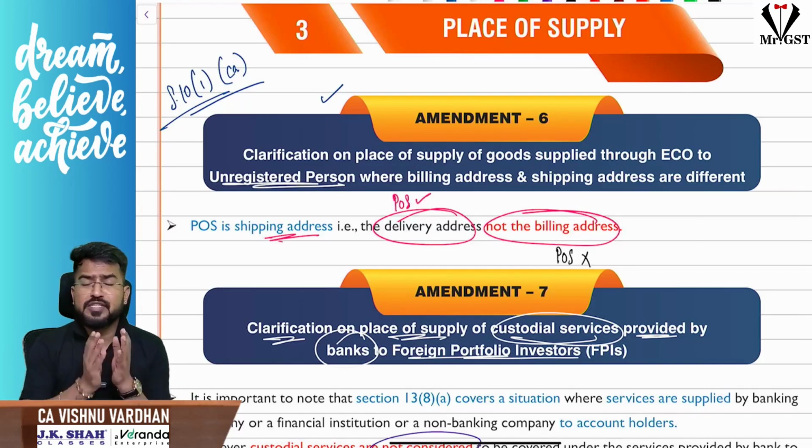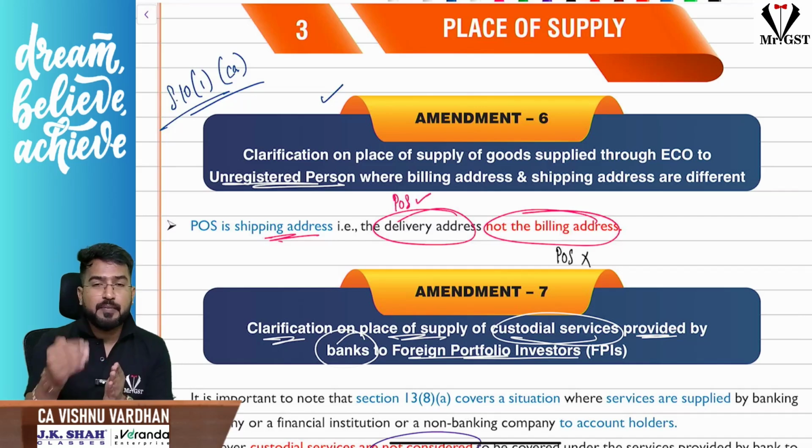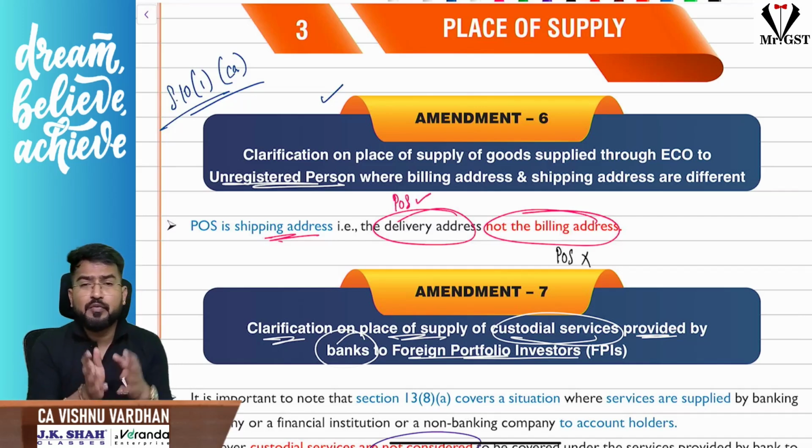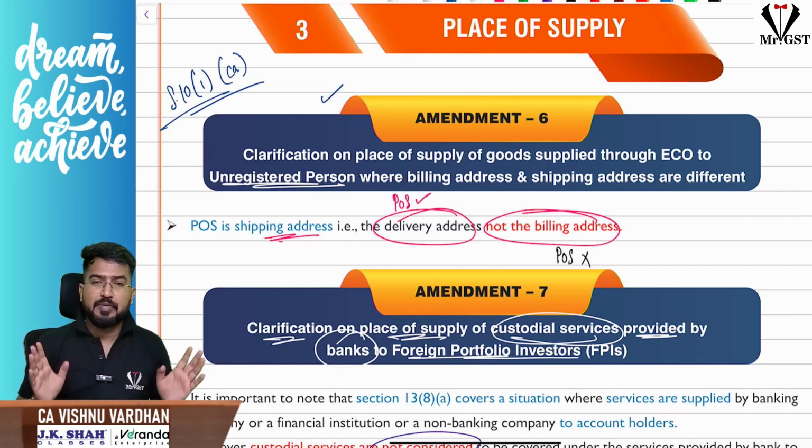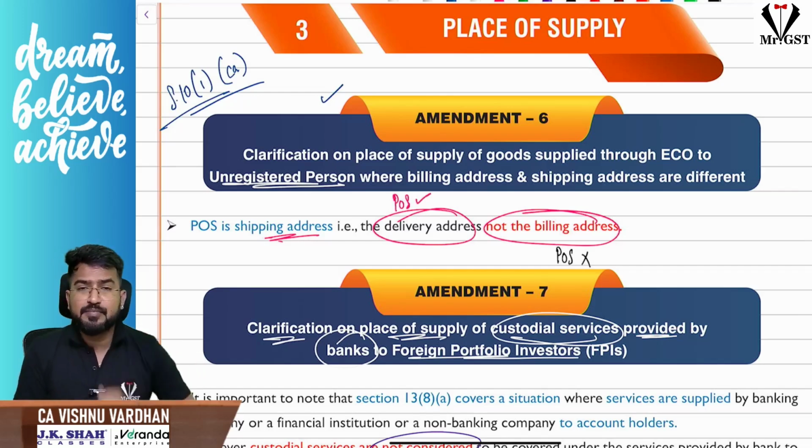Next one, place of supply, section 10 subsection 1 clause CA, sir. Where the supply is made to an unregistered person, the place of supply shall be whatever address is recorded in the invoice. But the problem here is when the supply is made through an e-commerce operator,